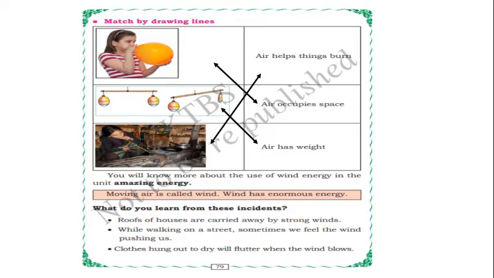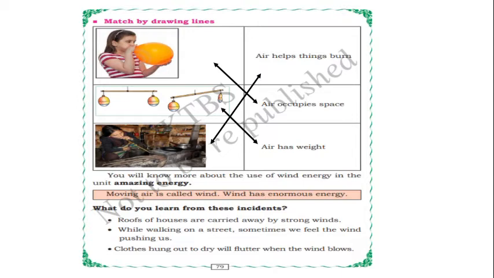Yes. In the second picture, we need to match air has weight. Even air has its own weight. You can observe in the picture. Two balloons are there. In one balloon air is there, and in one balloon air is not there. So how will they look? You can observe air has its own weight.